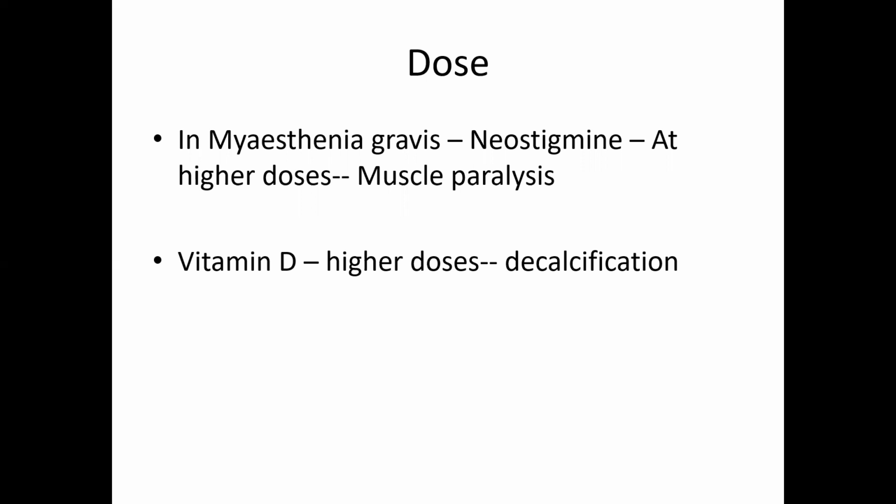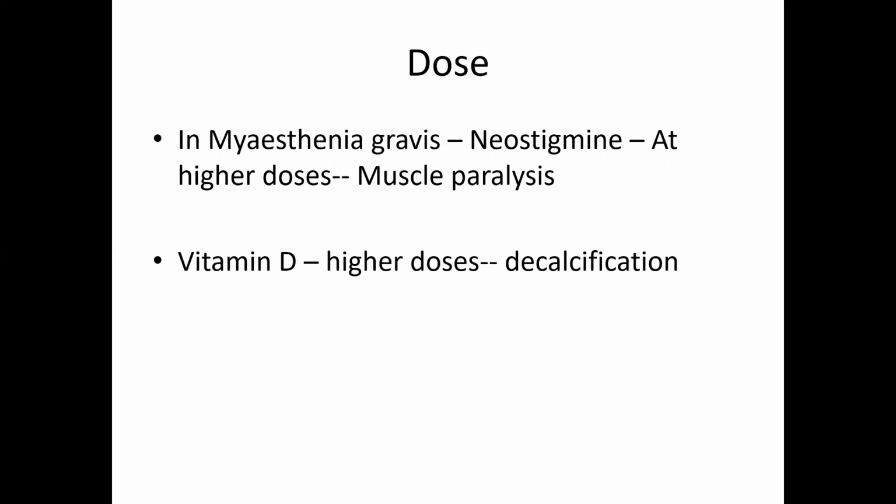Some drugs will show differences in response. Example, in myasthenia gravis, neostigmine is the drug used for treatment, but at higher doses, it will again cause muscle paralysis.